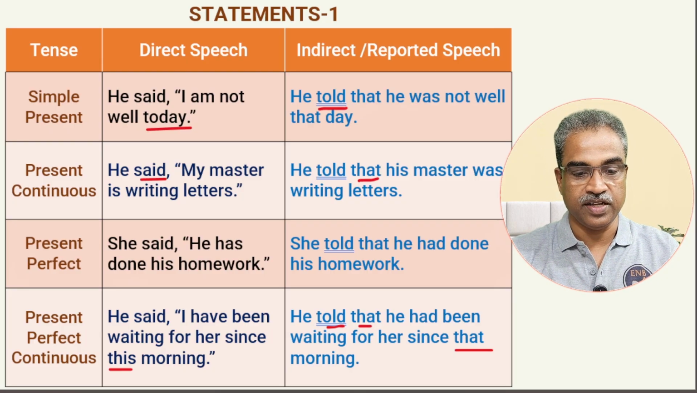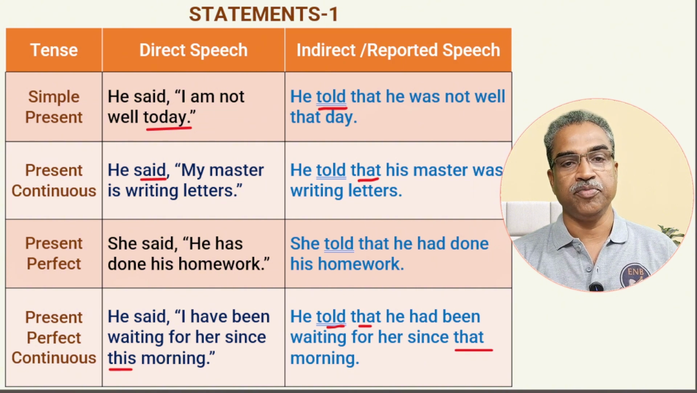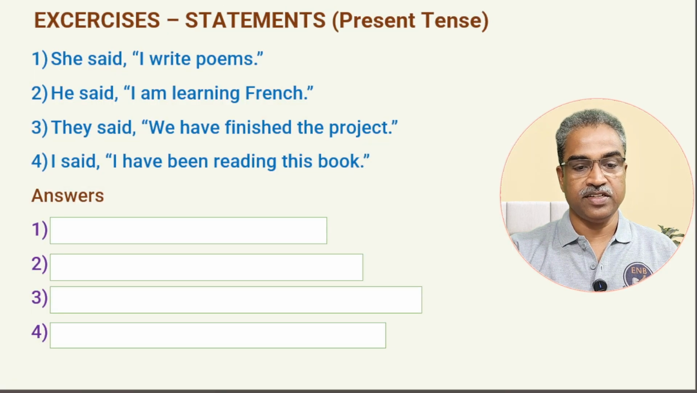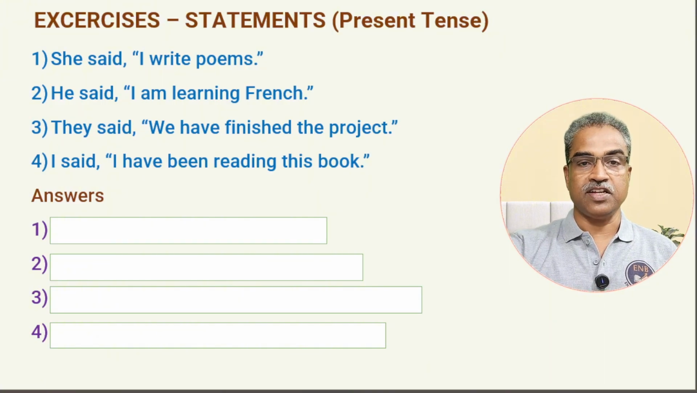You will understand this. So this is how it is done. I hope it's clear to you. And now let's go on to do some exercises here, and let's see if you can get all these four simple exercises that I have given. I have given the simple present, present continuous, present perfect, and present perfect continuous tense. Please attempt this one and see.